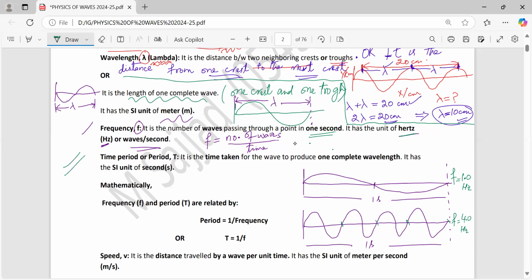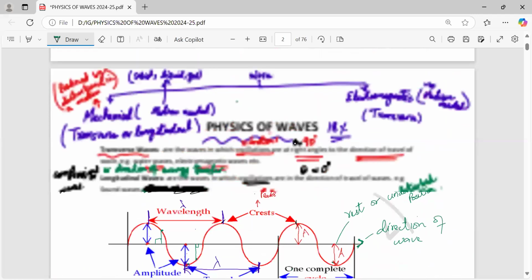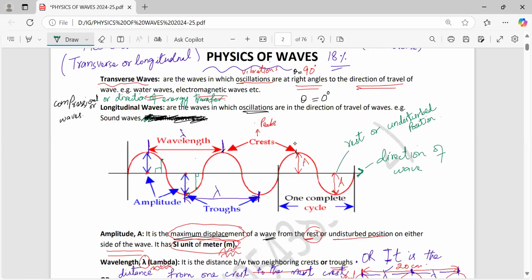Next is now period or time period. We have studied it already in chapter number 1, period of a pendulum. Here also the same. It is the time taken for a wave to produce one complete wavelength. It has SI unit of second. Diagram is already there. See, this is one complete cycle.